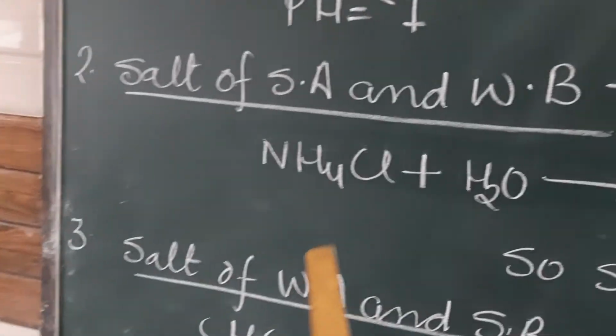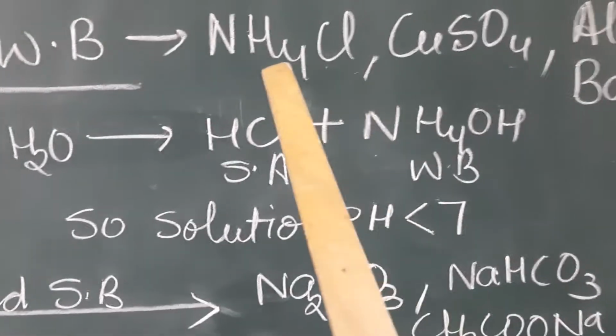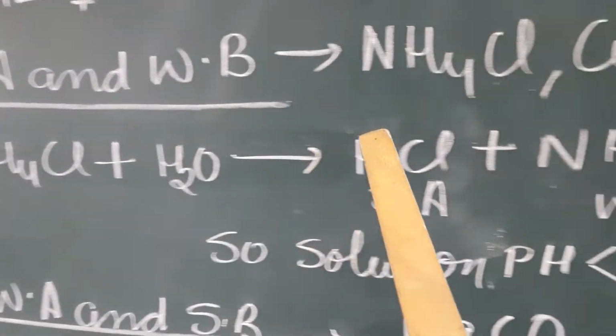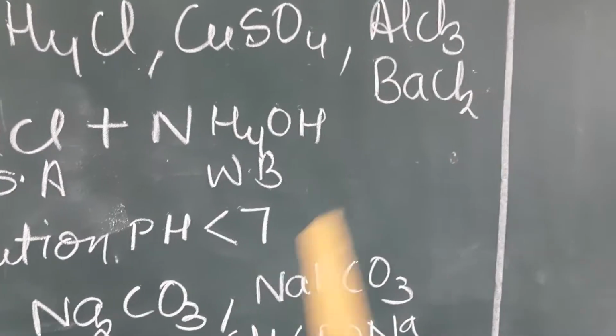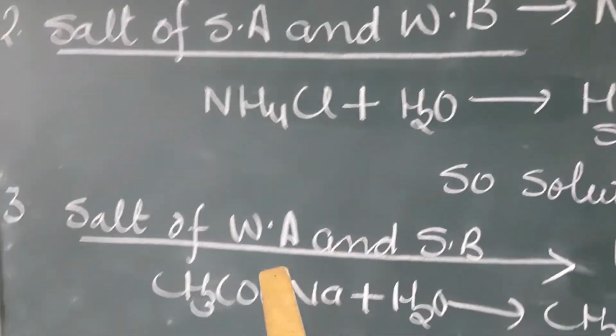So when we mix strong acid and weak base, we get salt, which on hydrolysis further gives strong acid and weak base. Due to presence of strong acid, its pH is less than 7.